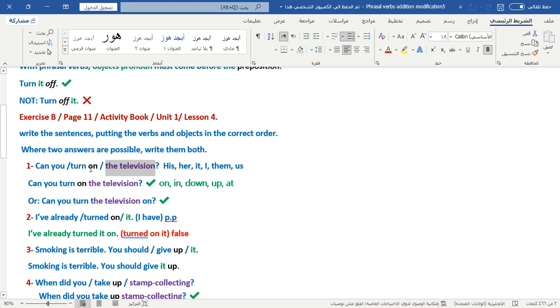After the verb, comes the preposition on or the object noun. We said the rule: if it is an object noun, both of them are true, after or before the preposition. Why? Because we have an object noun.